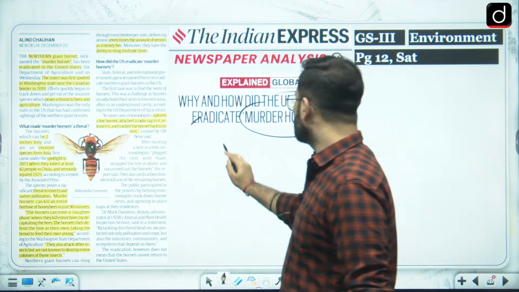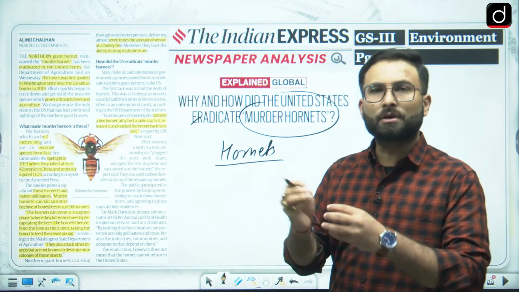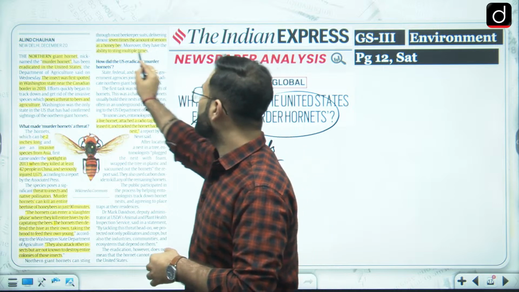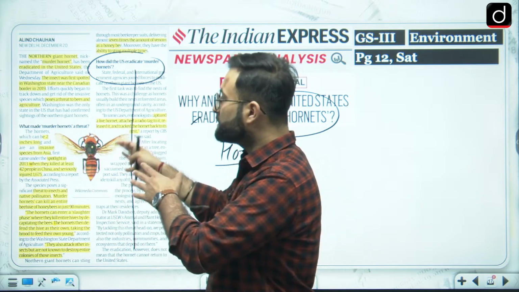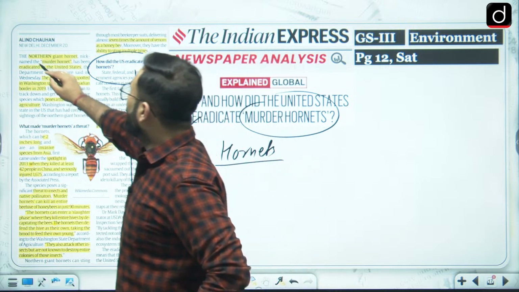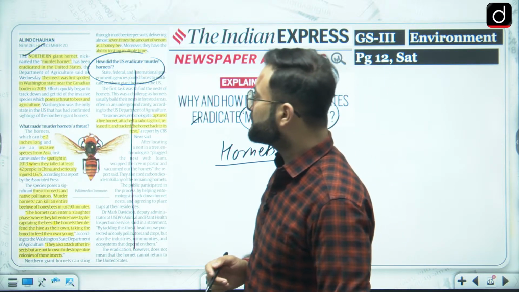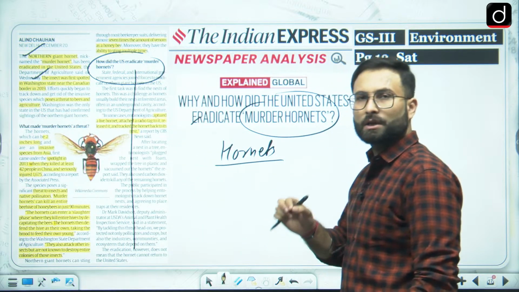Okay, so when we are talking about this hornet, these are kind of, you can say, bees. They look like bees, but they are quite dangerous. So USA has eradicated them. Now this is not important, how they have eradicated them. What is important is what this species is. So let's see. Northern giant hornet or the murder hornet has been eradicated in USA. The insect was first spotted in Washington state near the Canadian border in 2019.